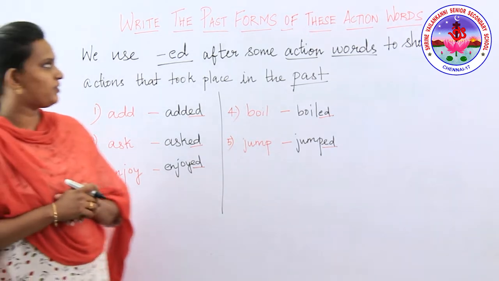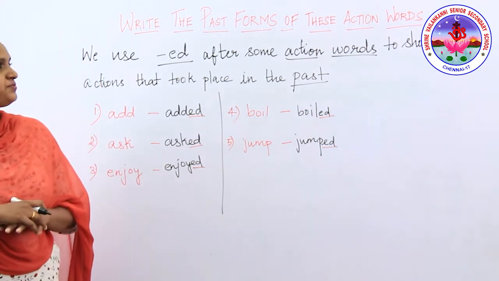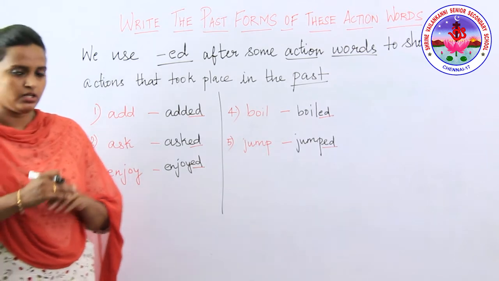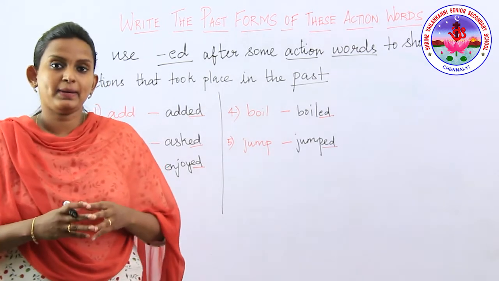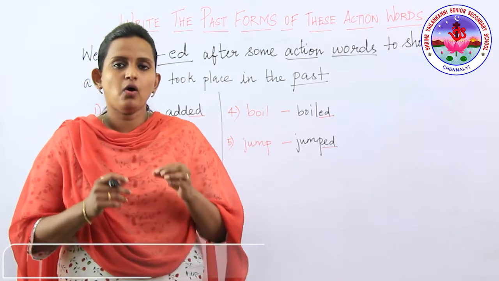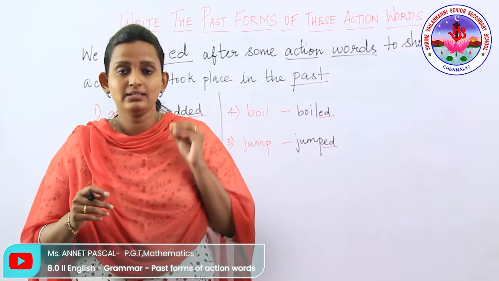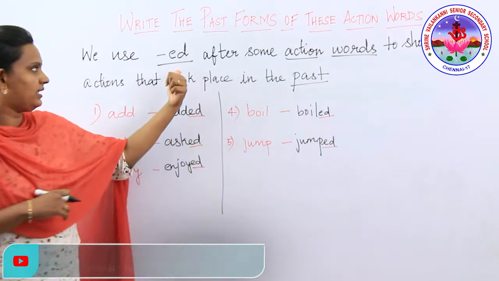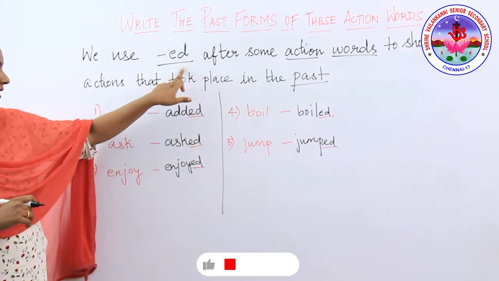Yes. So now we are going to see the past form of the action word. In order to write the past form of the action word, remember one thing: always you need to add the letters ed.